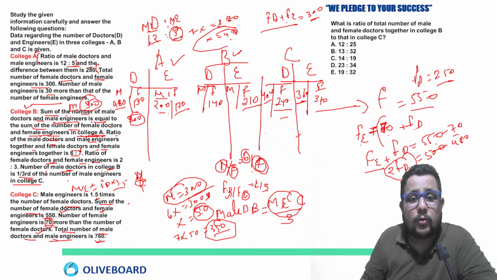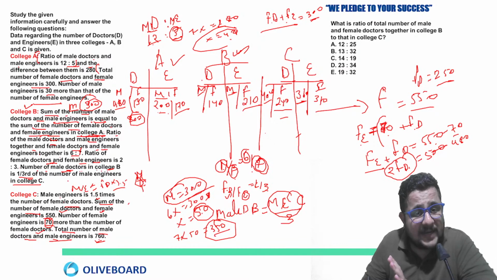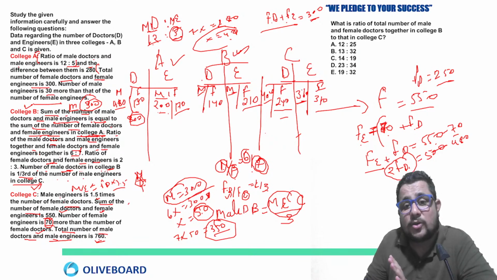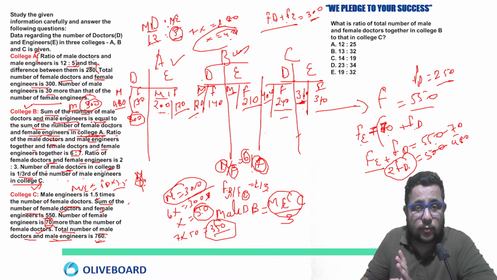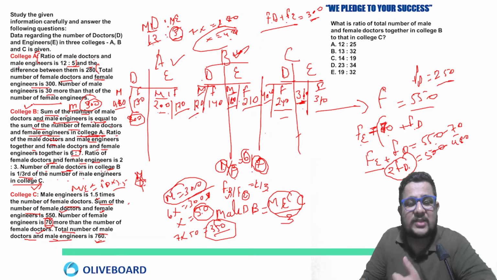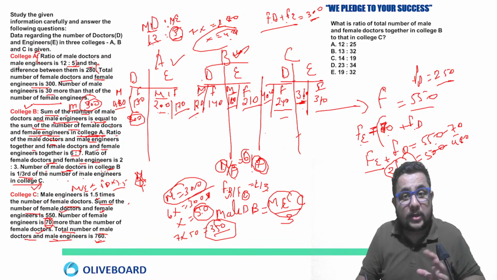Now in college B we don't know the number of males, right? That you can also calculate from the last line: the number of male doctors in college B is 1/3 of the male engineers in college C. Male engineers in college C are 360. 1/3 of this 360 is going to be 120. So the number of male doctors in college B is 120, and the total male in college B was 300. 300 minus 120 is 180. That's why I said your calculation needs to be good. Then only you can attempt this type of DI in a short time, right?